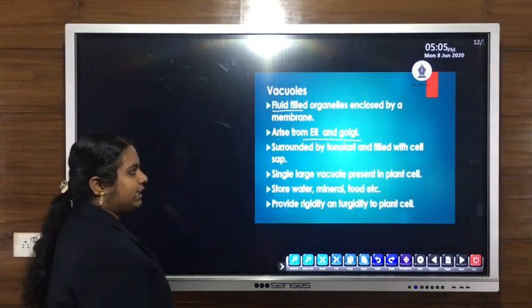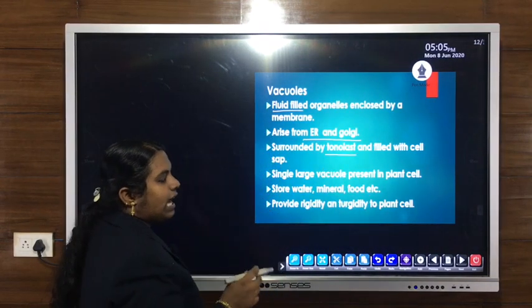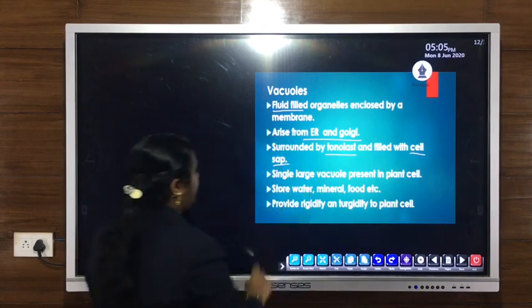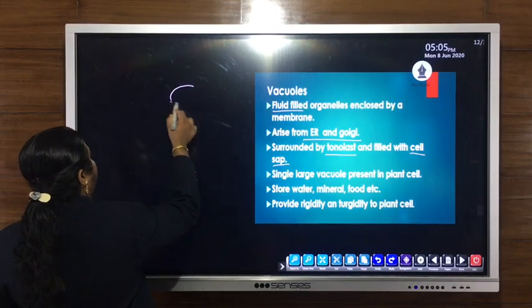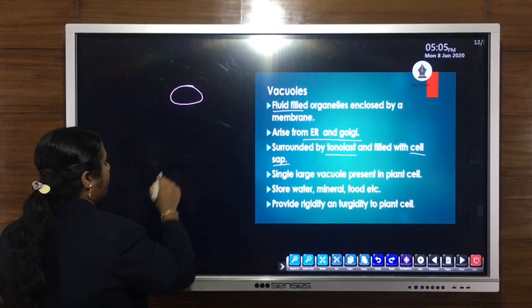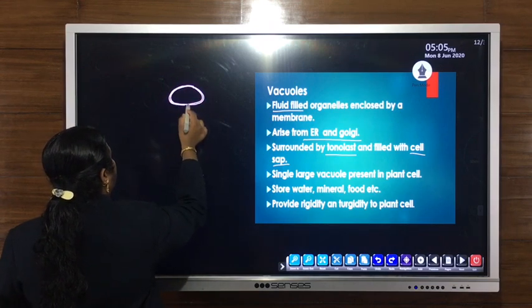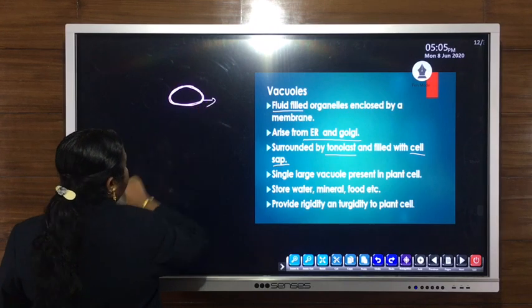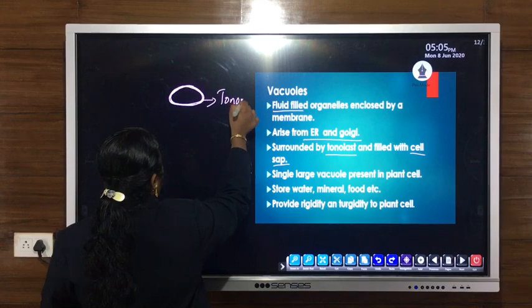They are surrounded by a membrane that is known as the tonoplast. Suppose this is a vacuole, then this outermost covering, this membranous structure, is known as the tonoplast.